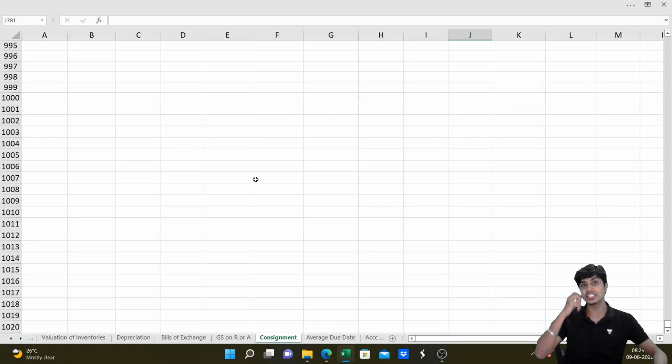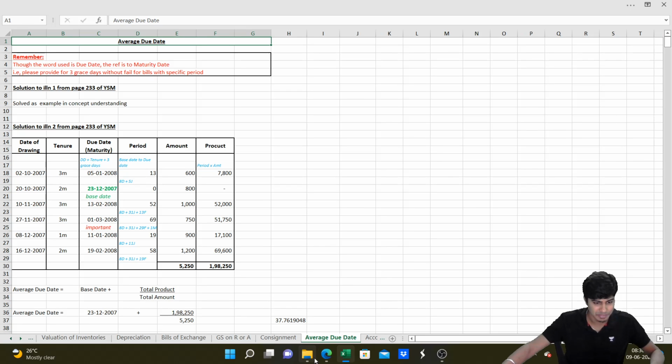A couple of chapters of CA Foundation which might exit will be average due date and account current, for the obvious fact that this is something which is almost obsolete. Amazing concept but obsolete in nature, and very easy topics as such. So these chapters might give way and then be let go. Yeah, fantastic. Not to worry. Let's quickly revise the topic of average due date. Shall we?